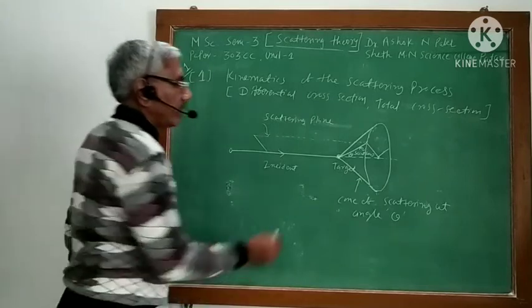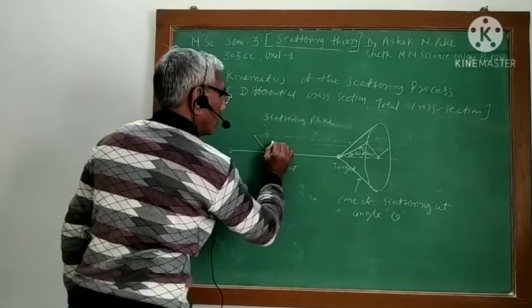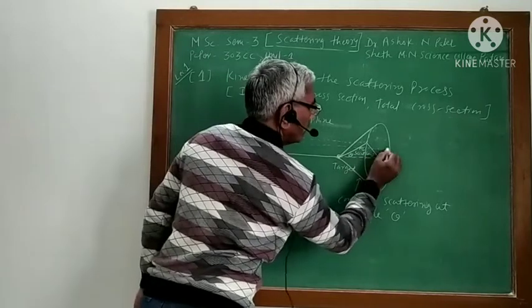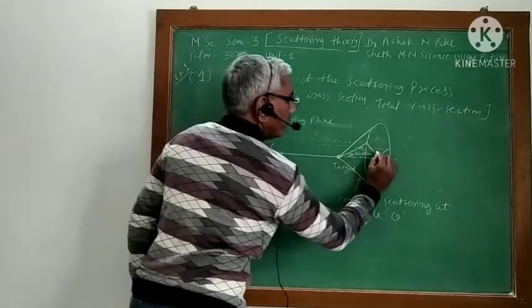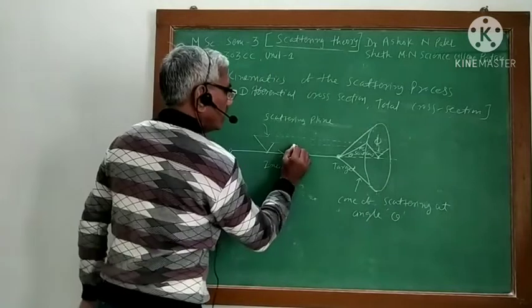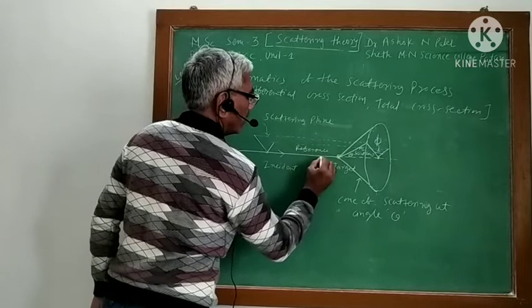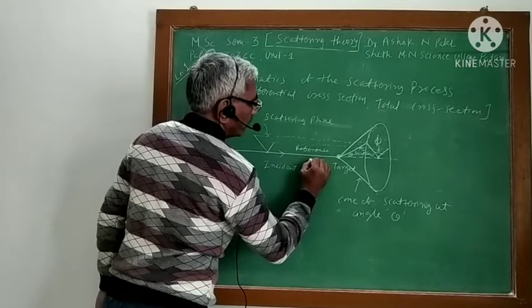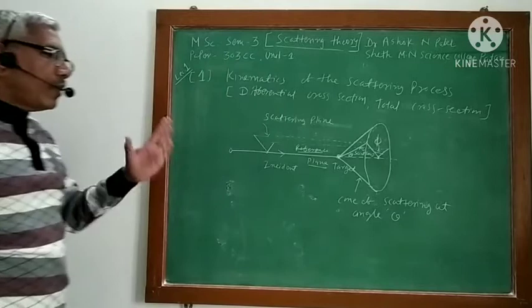This scattering plane makes angle phi with this reference plane.